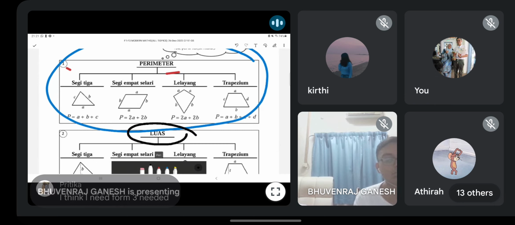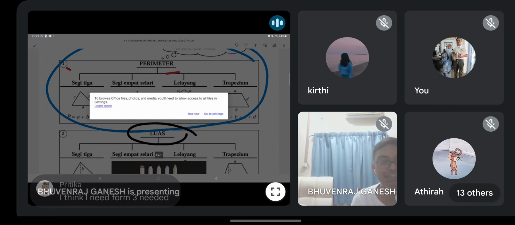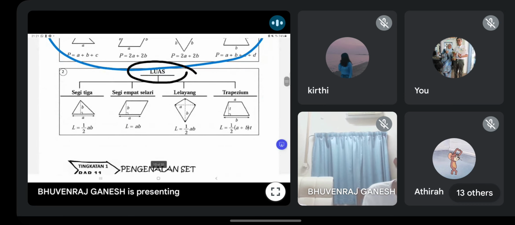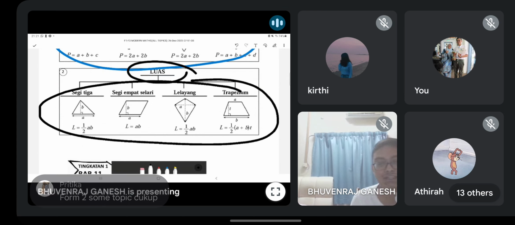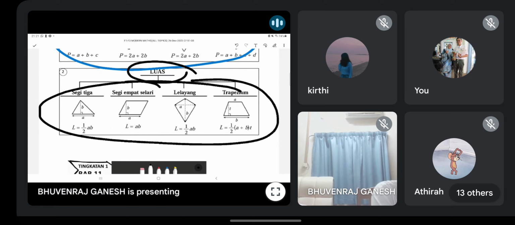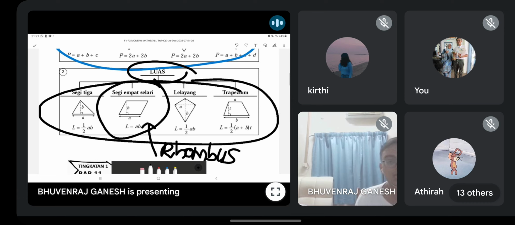The next one you all must know is luas, area. That's why it needs some time also, this revision. Okay, correct, as you all say. Can you see here guys? Rhombus, actually mereka tak bagi the formula. There is no formula. But the most similar one, if you see, is parallelogram. A times B. So actually rhombus uses the same formula. Remember, rhombus area is the same as parallelogram area because the shape is almost the same.